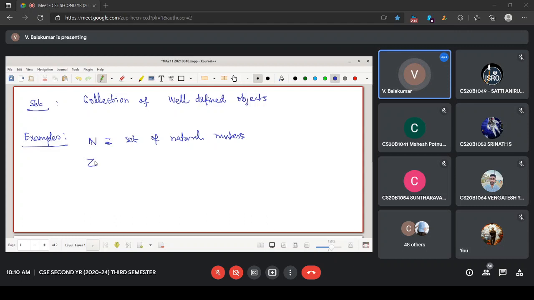What about this? Integers, the set of integers. And then this Q, okay. My handwriting may be a little worse, that's okay. Q is the set of rational numbers.